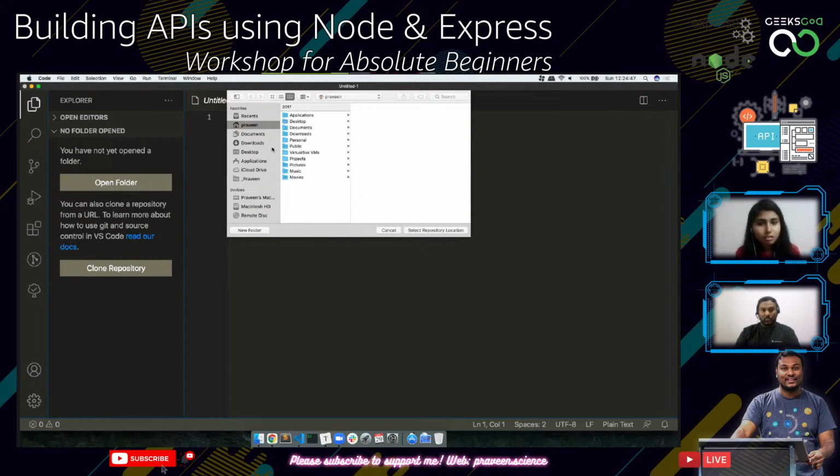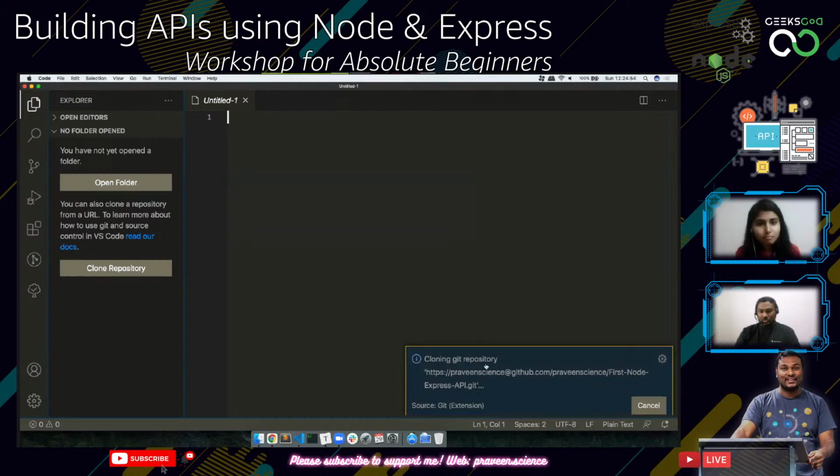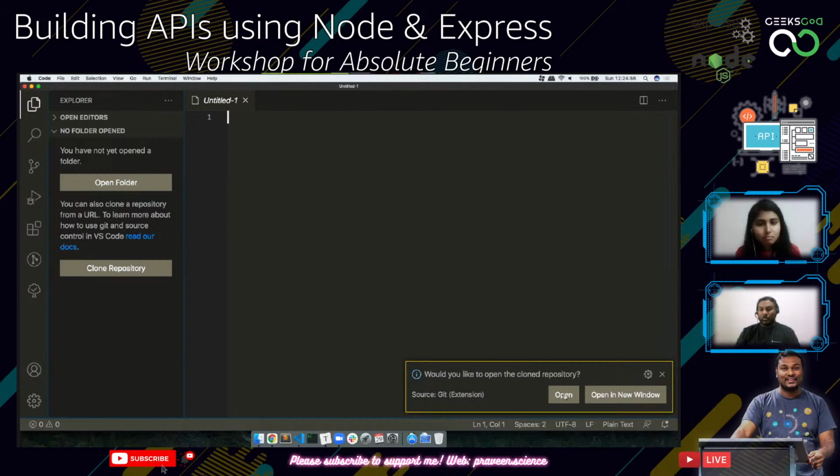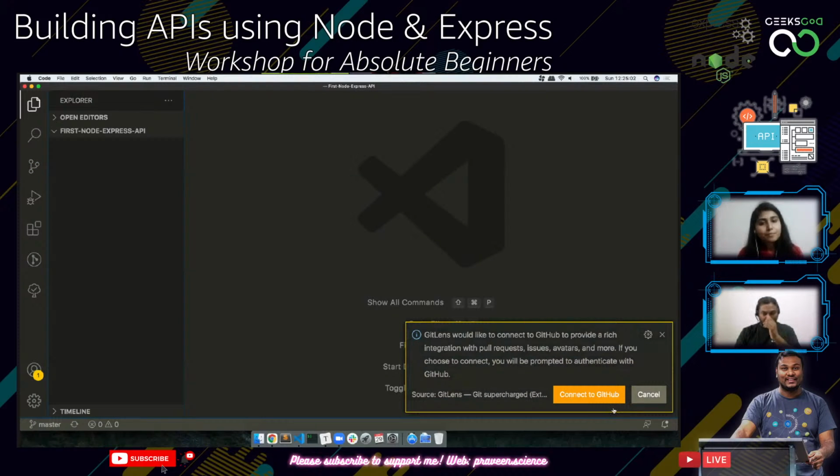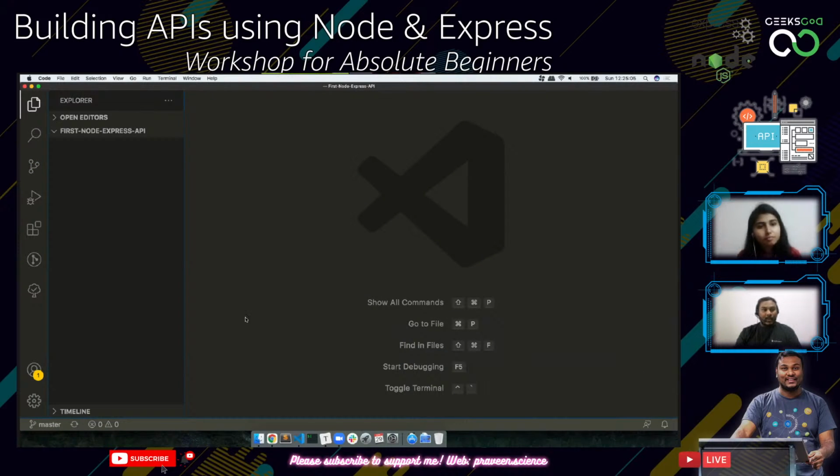So I'm just going to go to the downloads. I'll just go to my works folder and then select the repository location. The moment I do it, it says, do you want to open the cloned repository? Yes. Boom. There you go. We have got our workspace now. And now, there is nothing in this repository. It's completely empty.